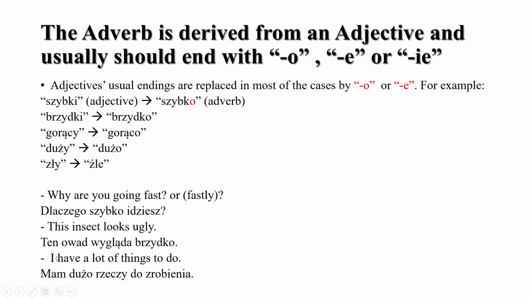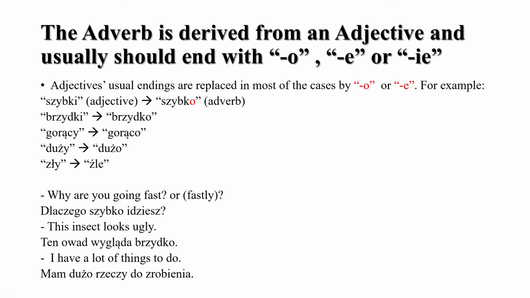With an adjective, you're saying indirectly that you have one big thing, rzecz, to do. We don't want to use the adjective in this case.